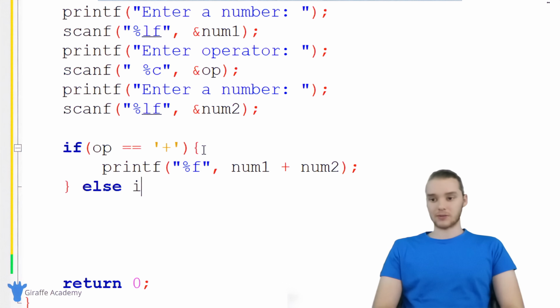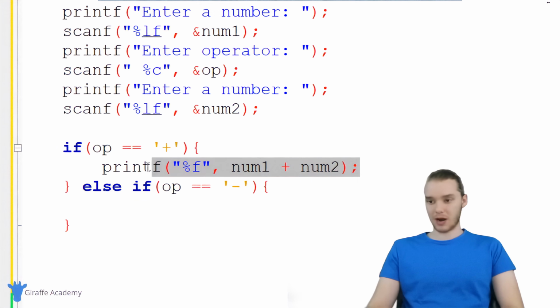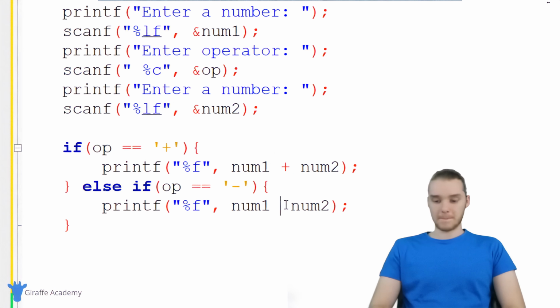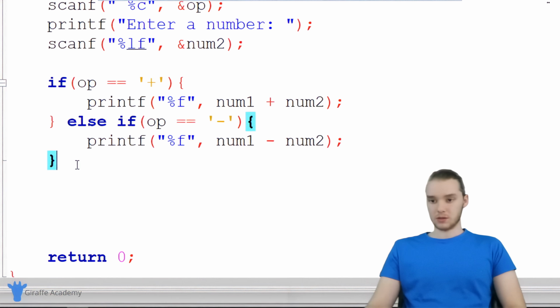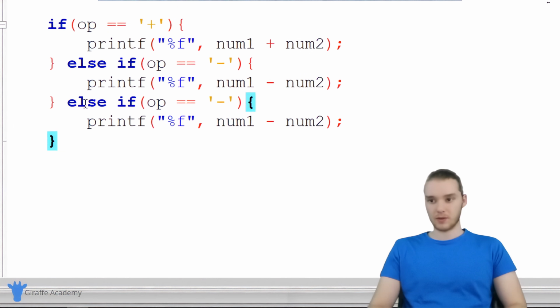We can also use an else if, so I'm going to want to check a few other conditions. I'm going to check to see if the operator is equal to a minus sign. And if the operator is equal to a minus sign, then instead of adding the numbers, we're going to subtract them. So over here, I'll just copy this and paste this down here. So it's going to be num1 minus num2. And I can actually just copy this whole thing and paste it down here. Let me make some more room. Down here, we'll paste this other else if.